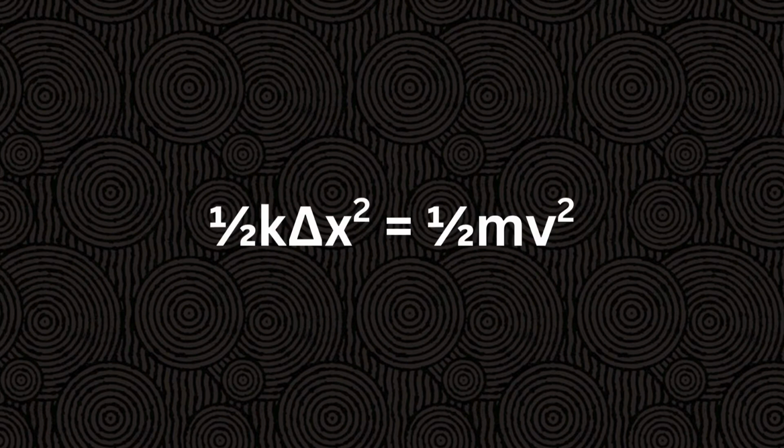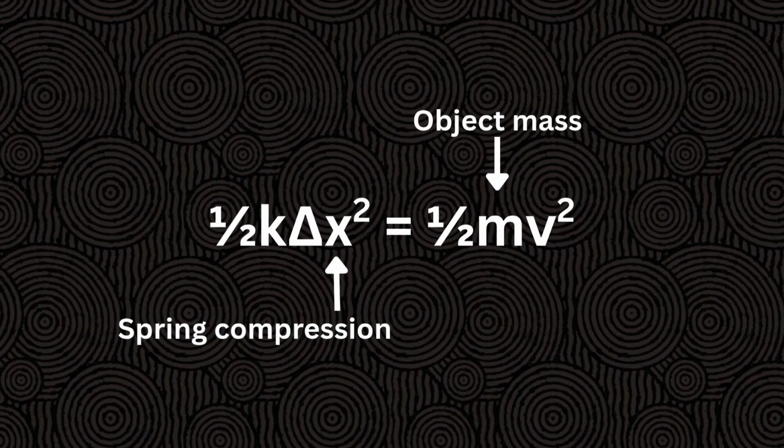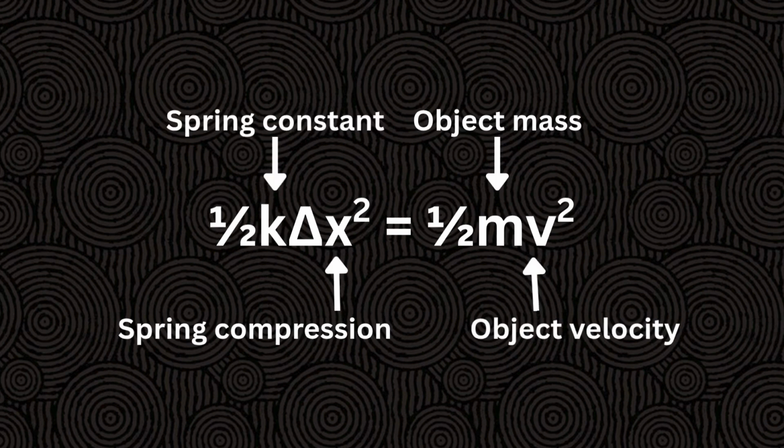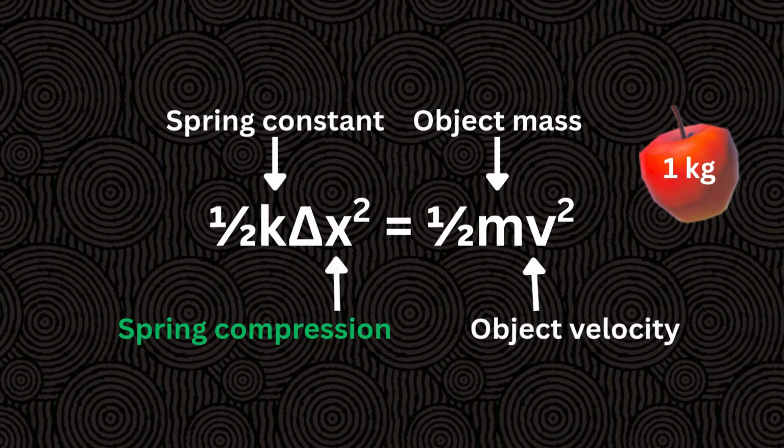Based on the bar chart, the equation is 1/2 k delta x squared equals 1/2 mv squared. Delta x is the spring compression, m is the mass of the moving object, v is the initial velocity of the object, and k is the spring constant. The object in question here will be a single apple. By measuring the spring when extended, we can find its compression. We will assume that the apple is 1 kilogram.